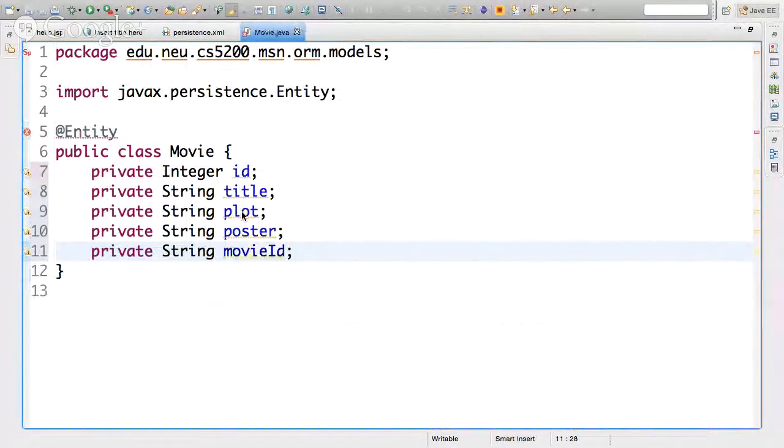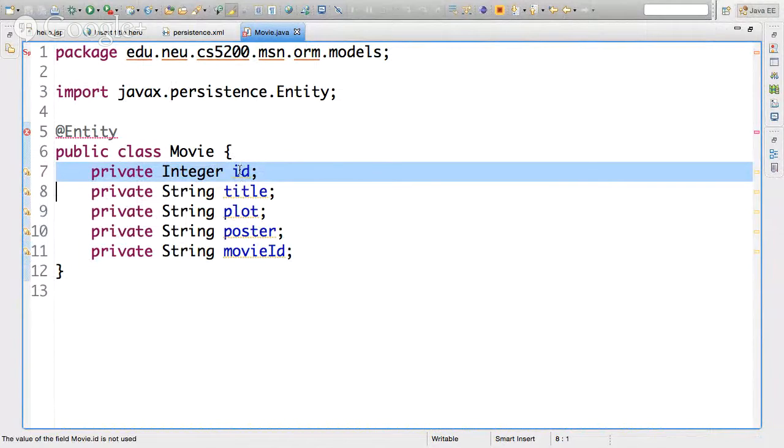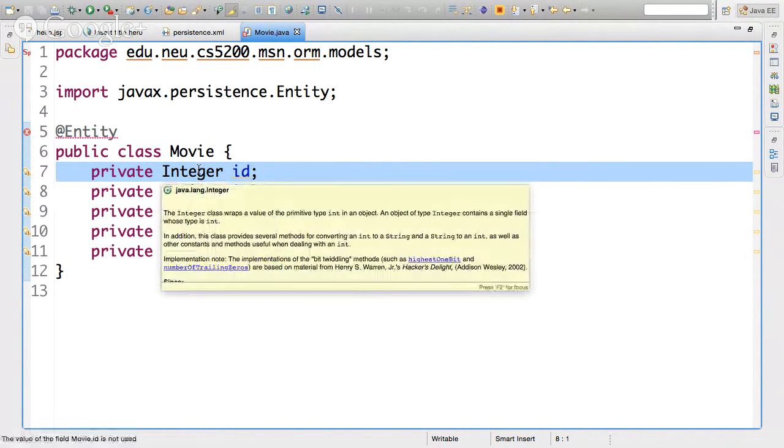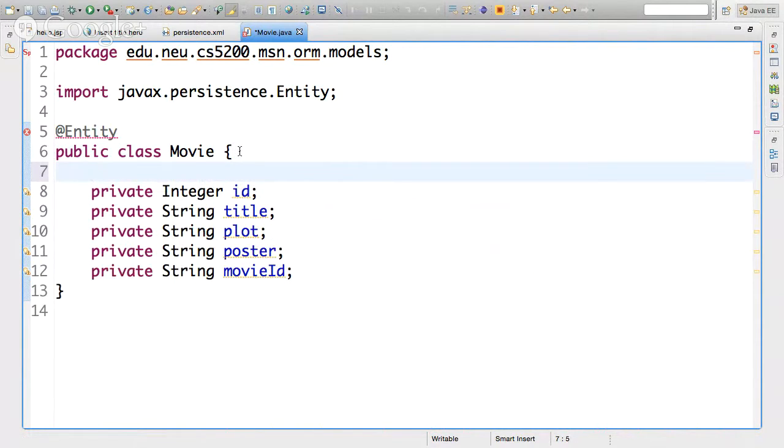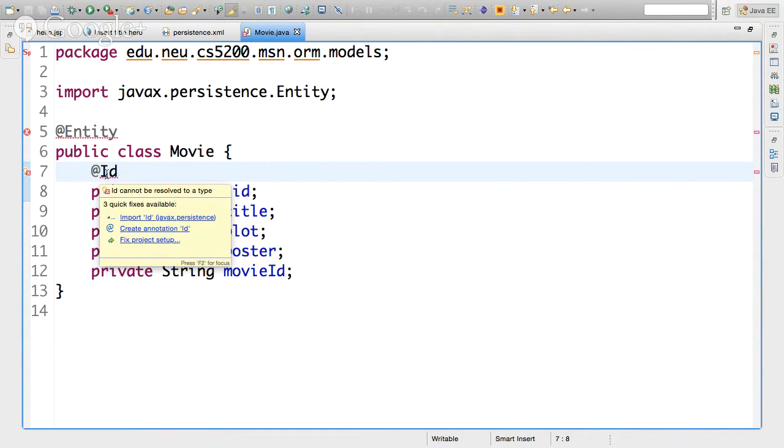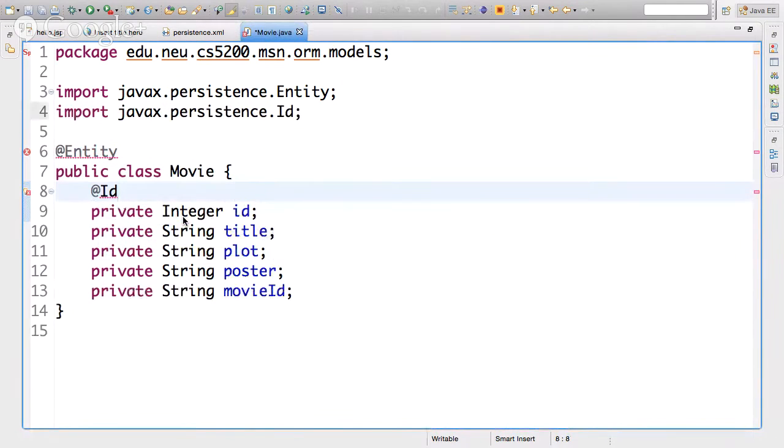All right. This ID field here is a little different from these guys. These are just strings, just holding data, but this is holding a special kind of data. This is a primary key, and we have to annotate it accordingly. The way we annotate it is with the Id annotation, which says this is the primary key. We need to import that. There it is, an annotation under javax.persistence.